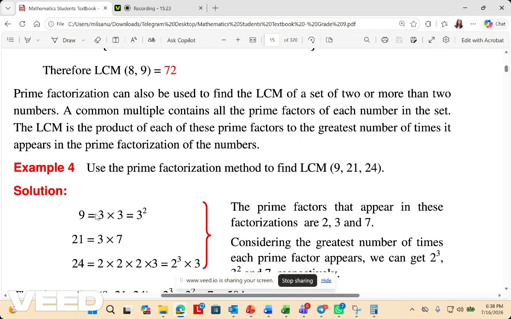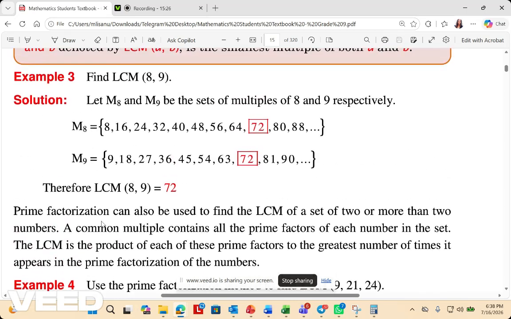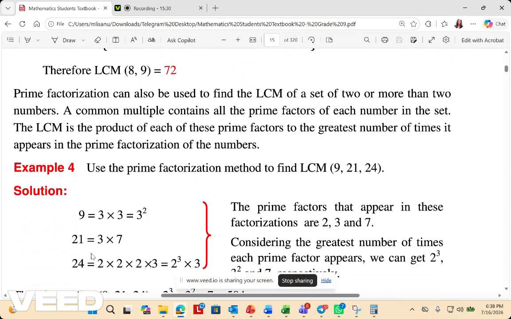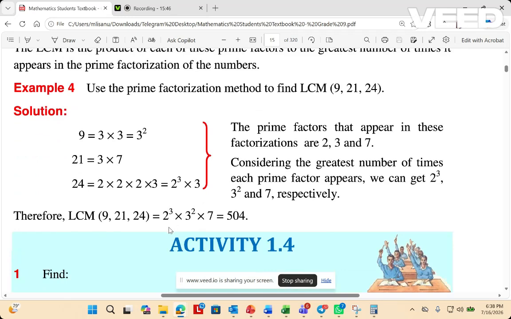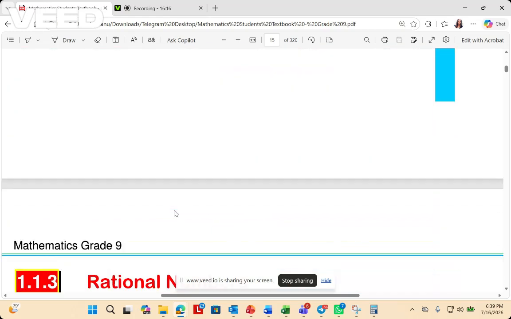For example, 9 is a multiplication of one number, 3 times 3, so it is 3 squared in prime numbers. 21 is the product of the prime numbers 3 and 7. 24 is 2 cubed times 3. So how is their LCM formed? We have to take 3 squared, because it's the largest power among these, and since it's the least common multiple. For 2 we take 2 cubed, and for 7 we take 7 itself. So the LCM of 9, 21 and 24 is the product of these, which is 504.